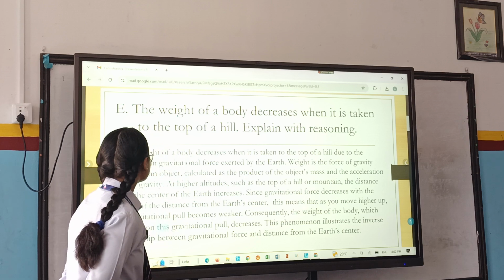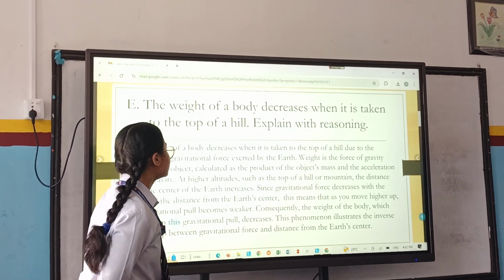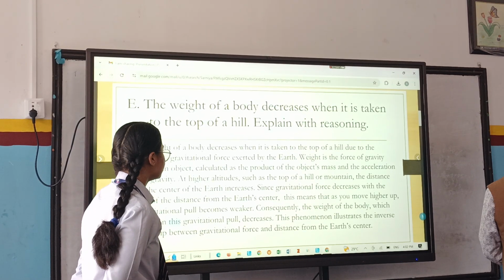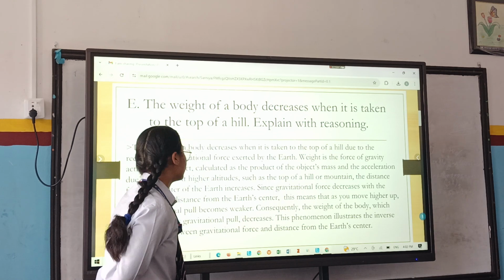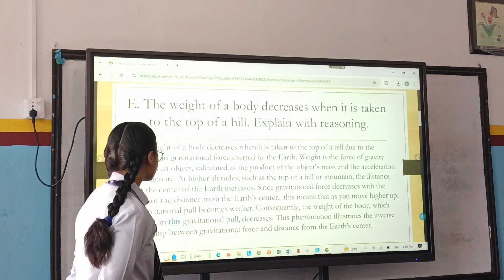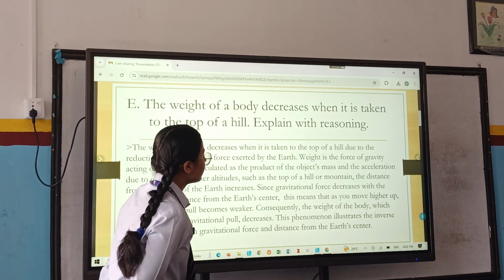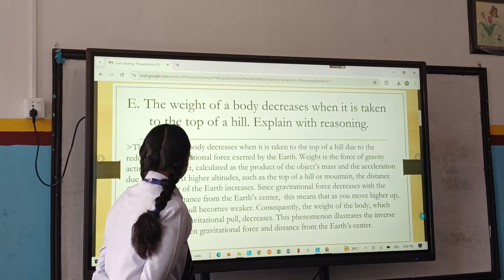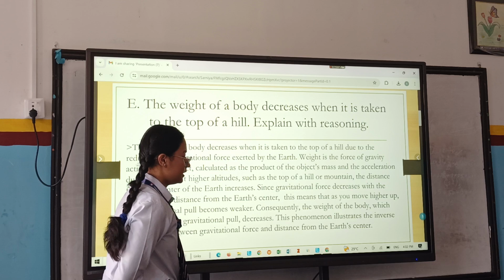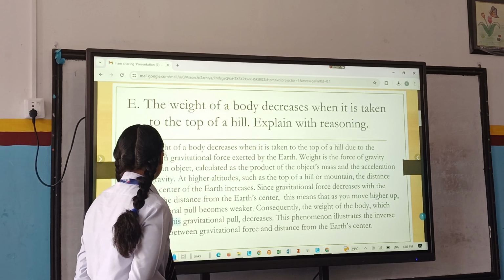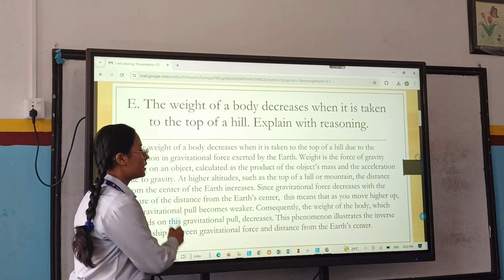The distance from the center of the earth increases since gravitational force decreases with the square of the distance from the earth's center. This means that as you move higher up, the gravitational pull becomes weaker. Consequently, the weight of the body, which depends on this gravitational pull, decreases. The phenomenon illustrates the inverse relationship between gravitational force and distance from the Earth's center.